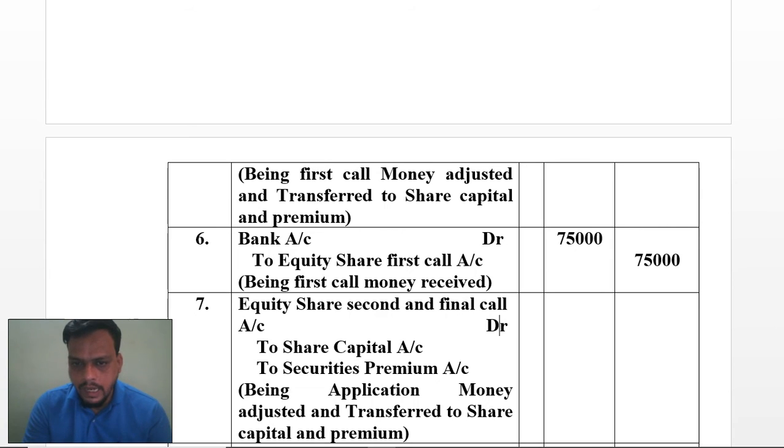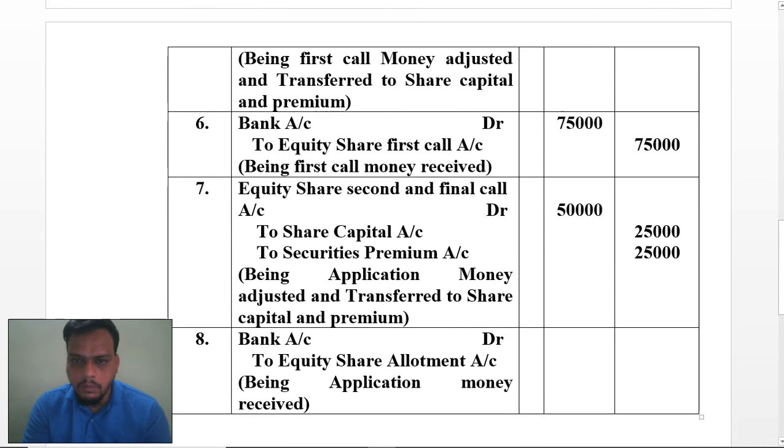Here you will be writing an amount of 50,000 rupees, but you should write it on the debit side. Make sure that wherever you write the debit, against it you have to write the amount. So I am writing on the debit side, you have to receive 50,000 rupees. Out of that, 25,000 will be transferred to share capital and 25,000 rupees will be on securities premium.